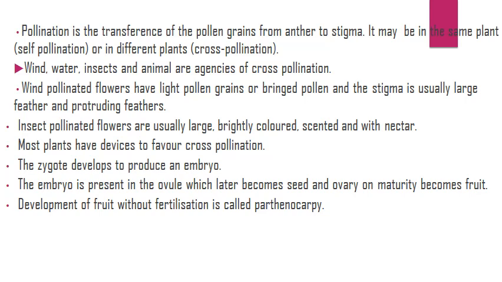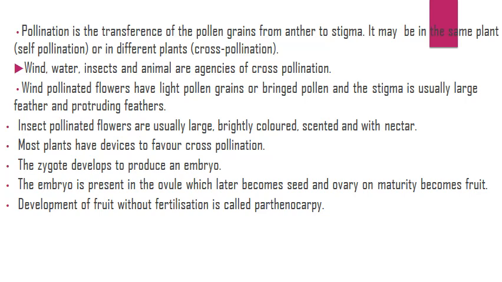Pollination is the transference of pollen grains from anther to stigma. It may be in the same plant or in different plants. Wind, water, insects and animals are agencies of cross-pollination. Wind-pollinated flowers have light pollen grains, and the stigma is usually large, feathery and protruding. Insect-pollinated flowers are usually large, brightly colored, scented and with nectar. Most plants have devices to favor cross-pollination.